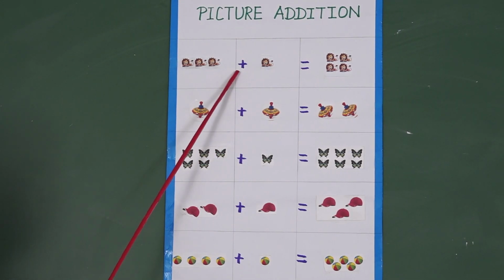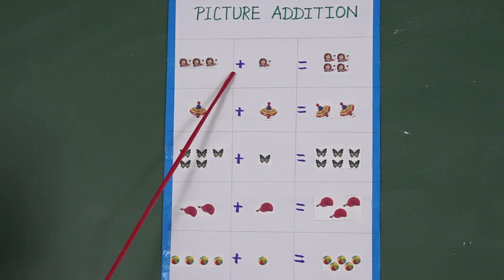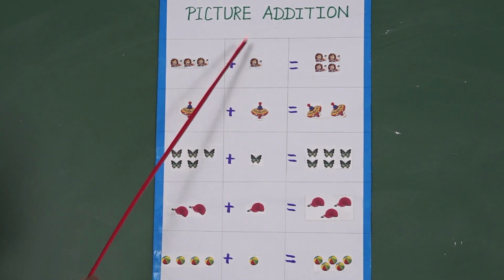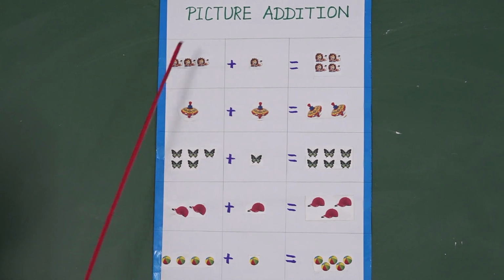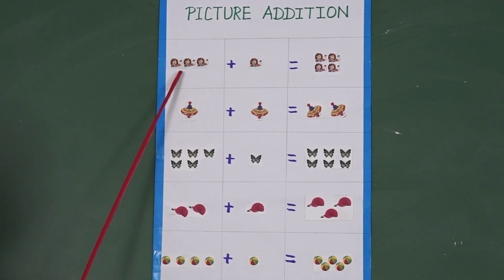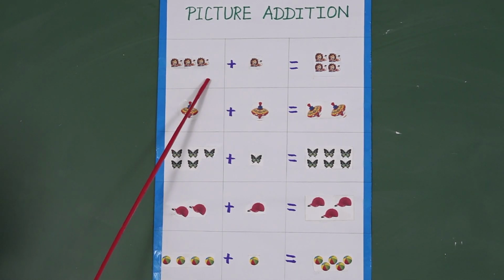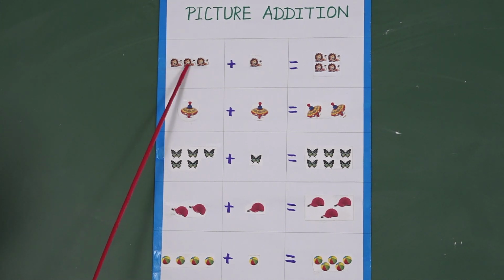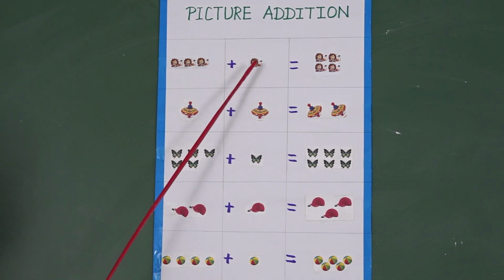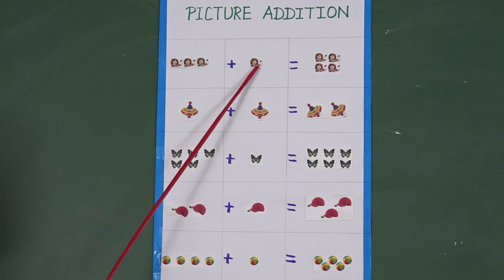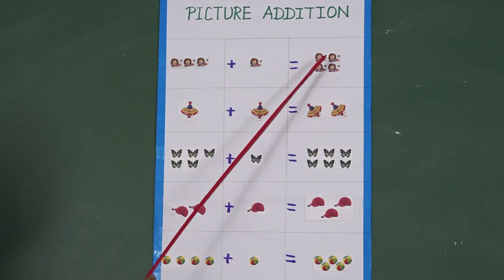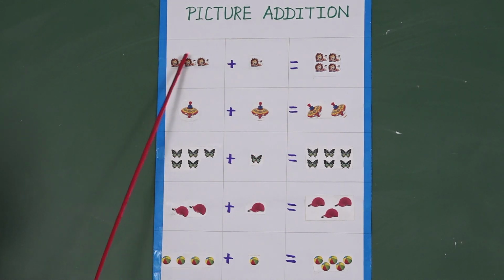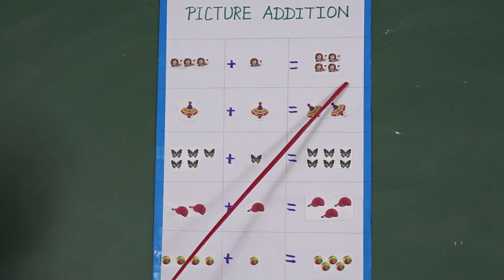Now we will see picture addition. See this sign. This sign is plus. Plus indicates addition. This symbol is equal to. See this picture. How many lions are here? You count it. 1, 2, 3. How many lion is here? Only 1. How many lions are here? 1, 2, 3, 4. So 3 and 1 more are 4.